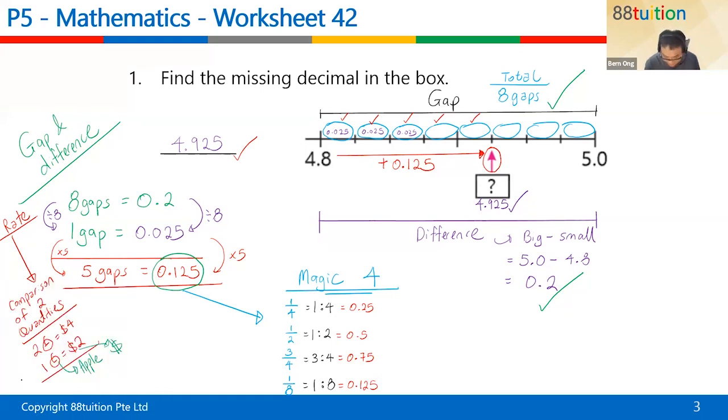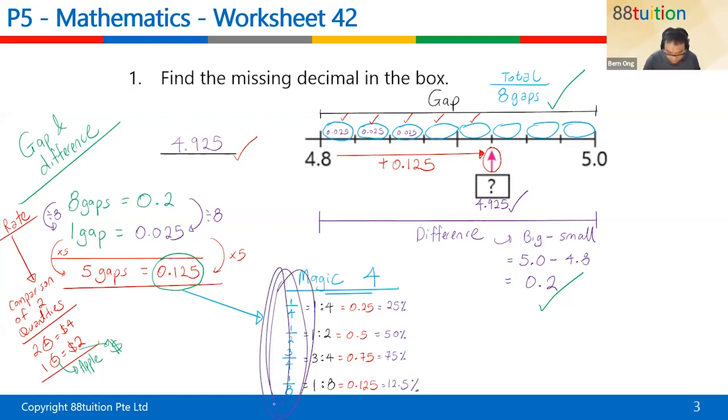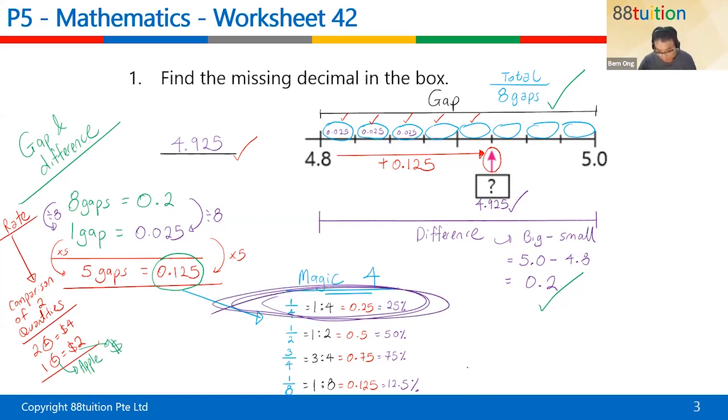And the last one, as a percentage. 1/4 is 25%. Half is 50%. 3/4 is 75%. And the last one, 1/8, is 12.5%. This is called the magic 4 because there are 4 things you have to remember: 1/4, half, 3/4, and 1/8. And there are 4 conversions you need to know: fraction, ratio, decimal, and percentage.